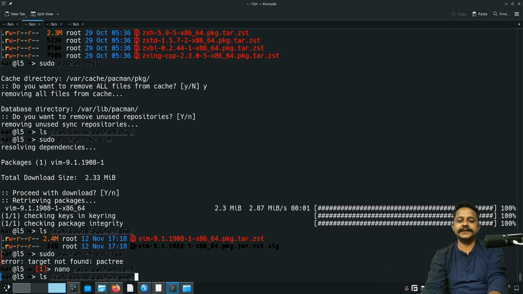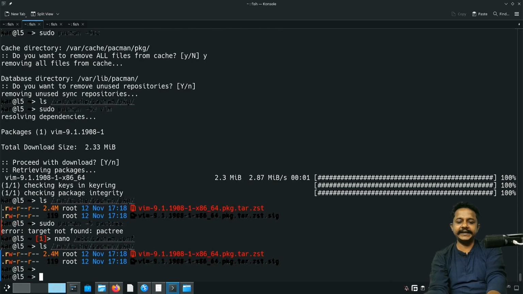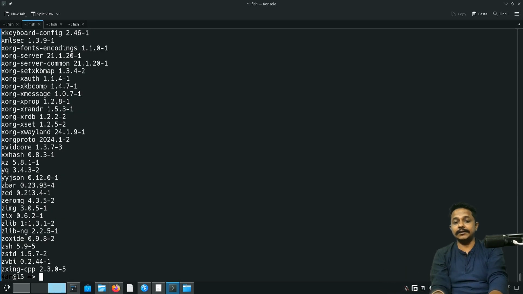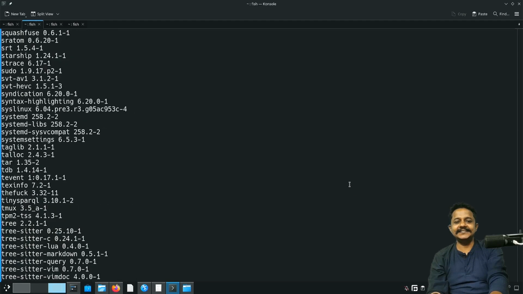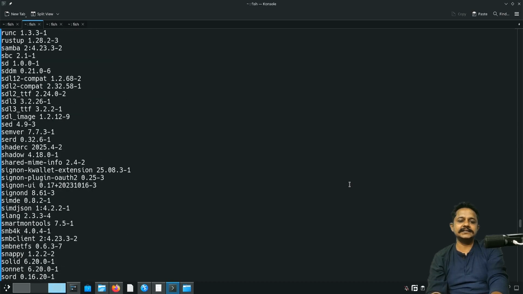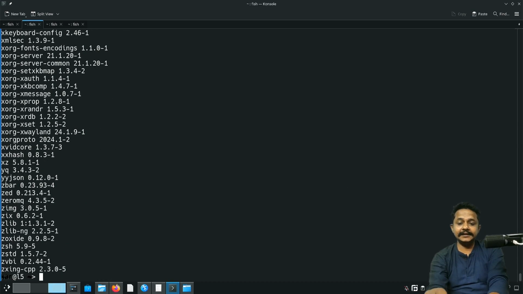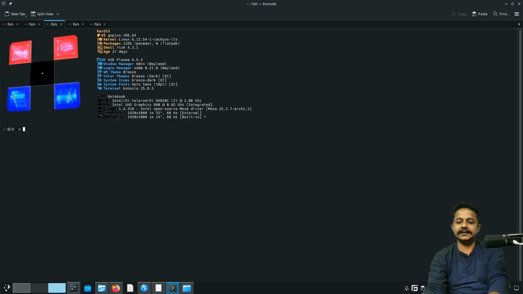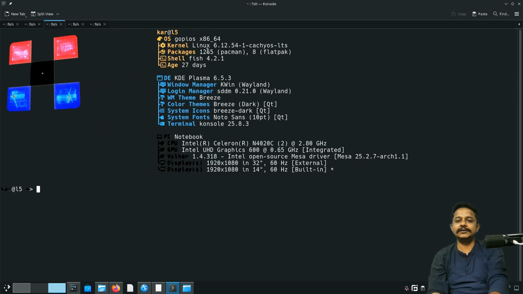As of now, I can see there is only one package on the cache folder. But what if I want to get the list of all those installed packages? There is a command called pacman -Q. Only Q will list all those packages I already have installed. See, there is a lot of VLC plugins, Python, Plasma. All those installed packages are listed over here. Like the number, if I just type Ctrl T and let me show, like I got 1265 packages using Pacman and 8 packages using Flatpak I have.